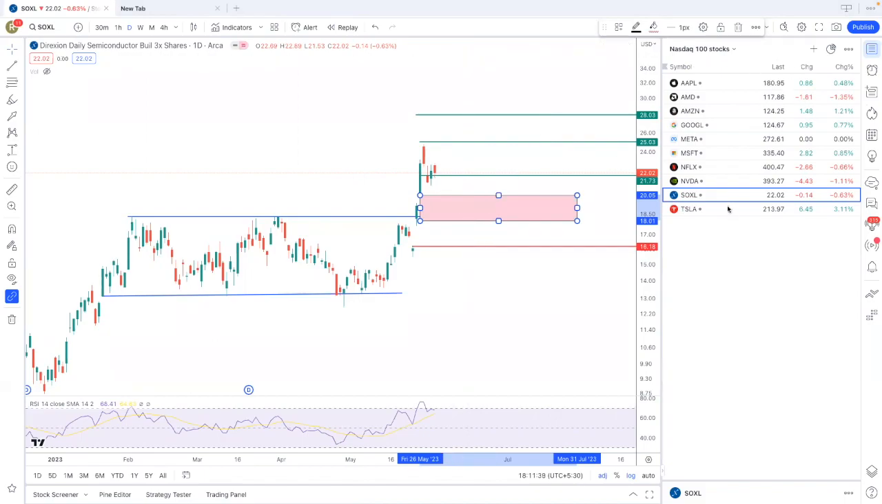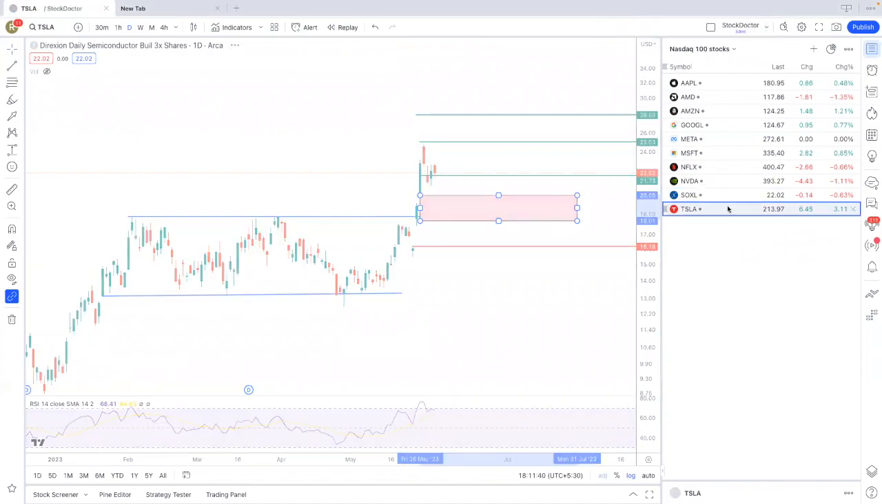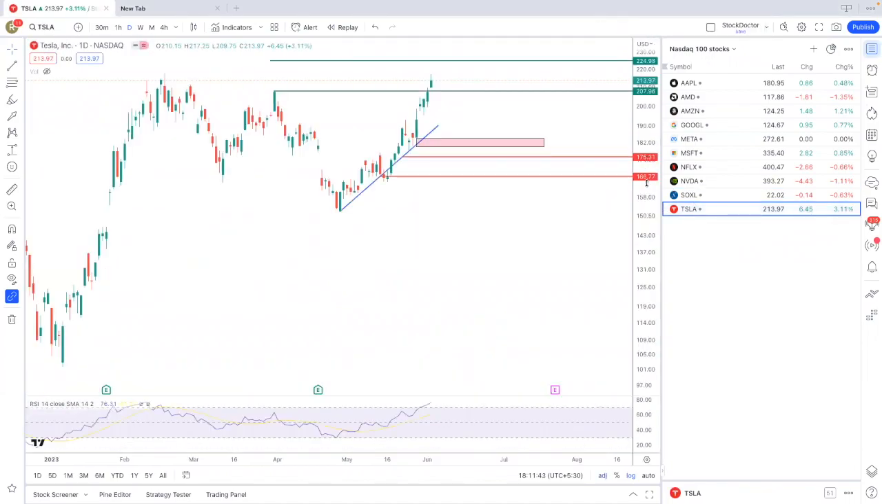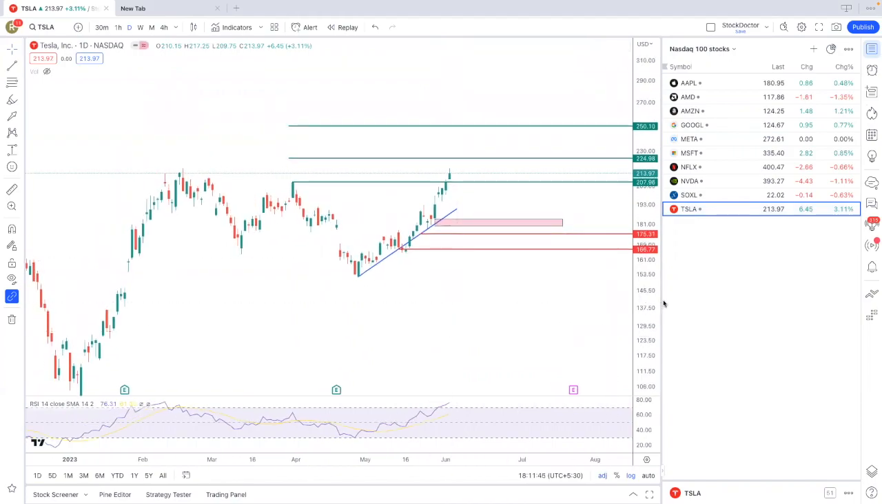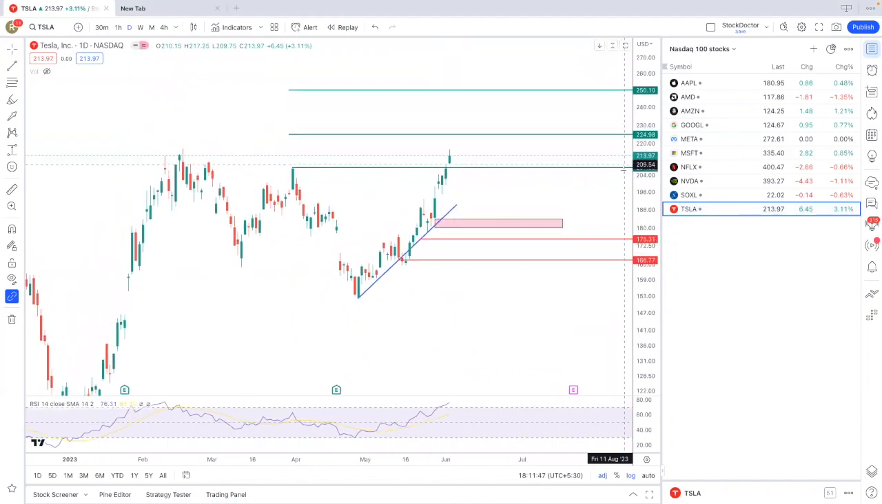Then we have the next stock, Tesla. Okay, for Tesla, you can see here, I mentioned the targets of 207, 224 and 250. So 207 is done, 224 is on the way, and then 250. Now for Tesla, 207 to 205 is a support level. Unless it is trading below that, one should hold for the targets of 225 and 250.